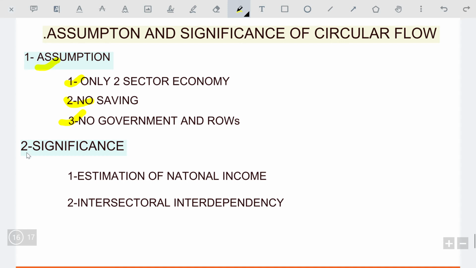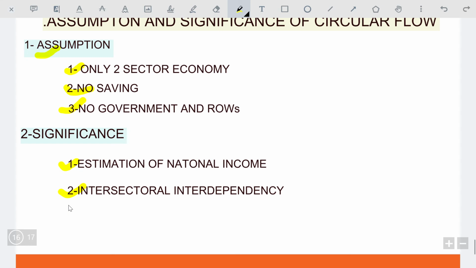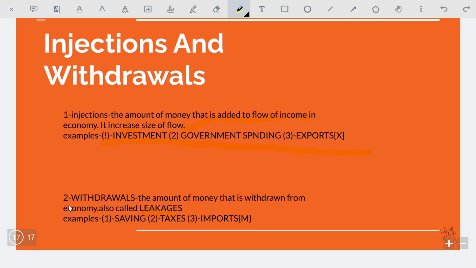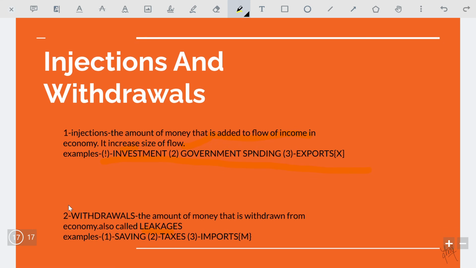And the other one is significance. The significance is that it is helpful in estimation of national income. We will discuss in a later chapter how the three methods are helpful in estimation of national income. And the second one is that we show the intersectoral interdependency, how one sector is dependent on another. On the next part we discuss injections and withdrawals.